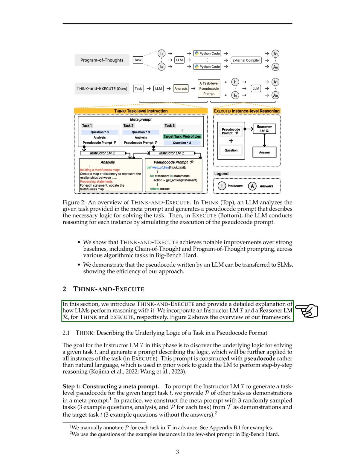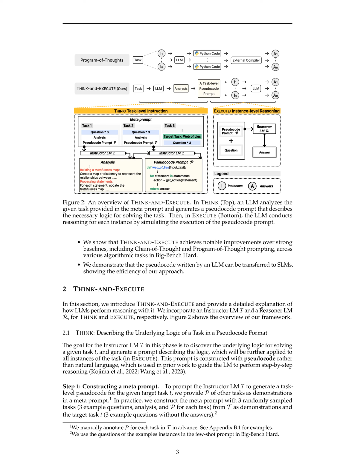To kickstart the process, we create a meta prompt to instruct the instructor LM-I in generating a task-level pseudocode for the target task T. This meta prompt includes demonstrations from 3 randomly selected tasks, each consisting of 3 example questions, an analysis, and the prompt P, along with the target task T containing 3 example questions without answers.